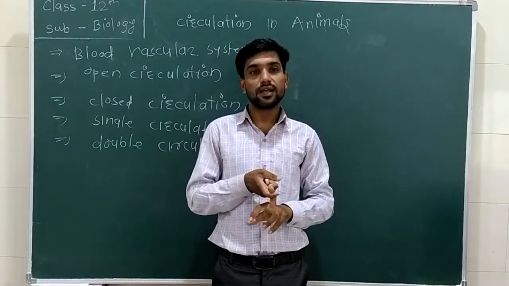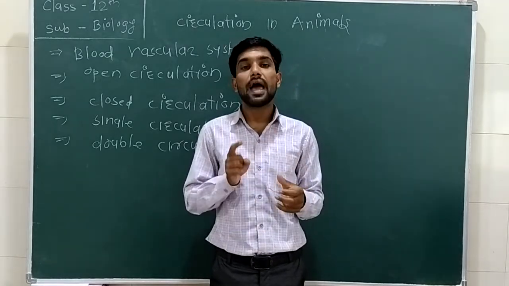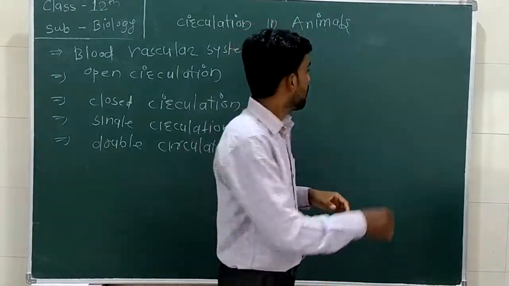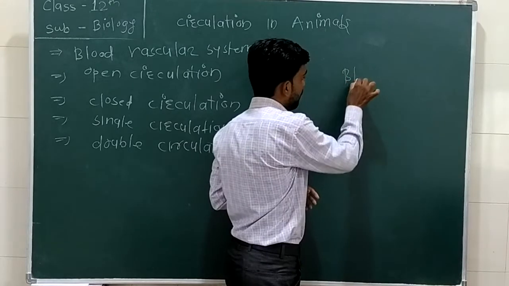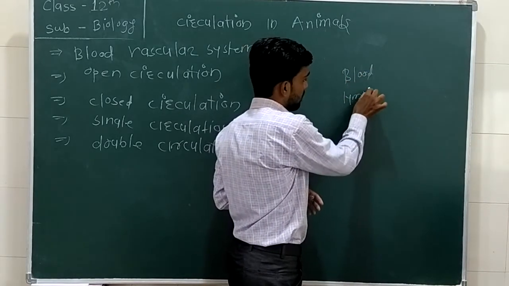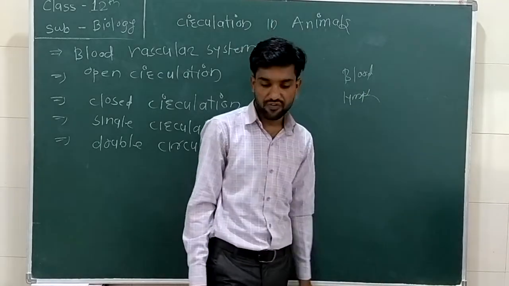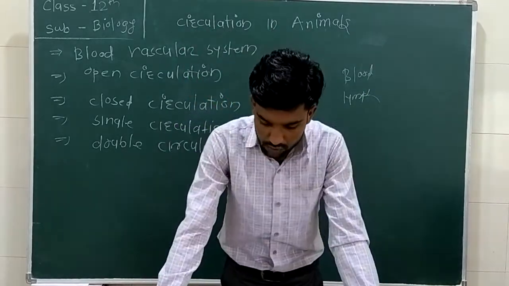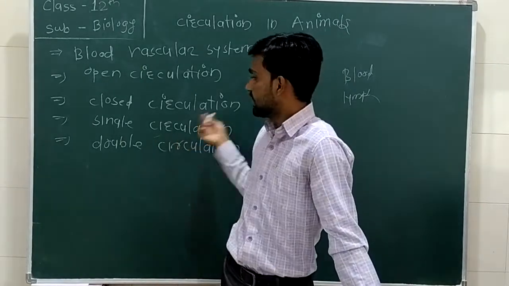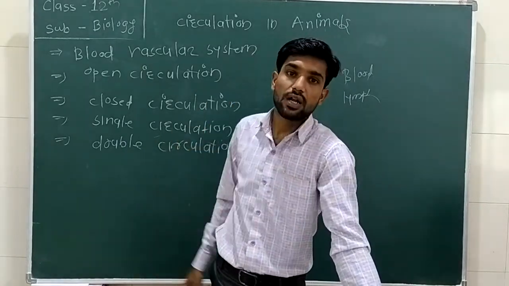Whatever the vertebrates are, they have high blood pressure and they contain hemoglobin, and they are also bound with a fluid. The fluid is blood and lymph. The closed circulation again consists of two ways: single circulation and double circulation.